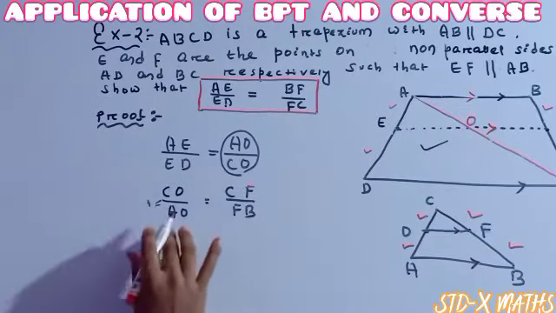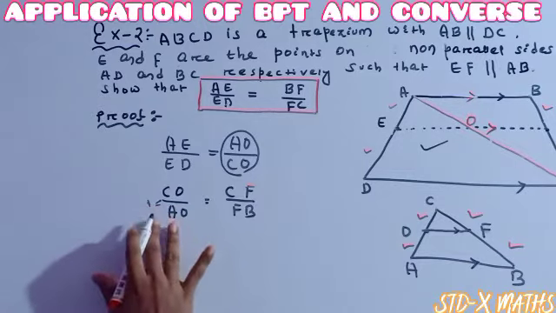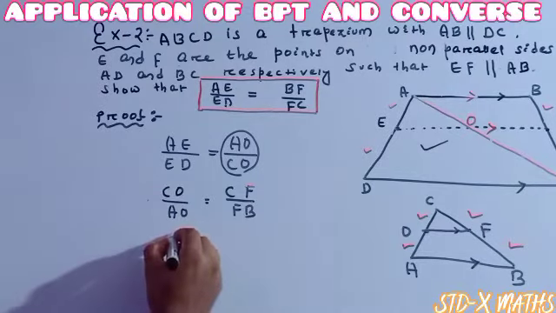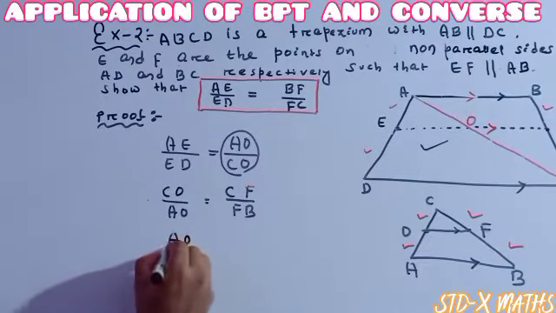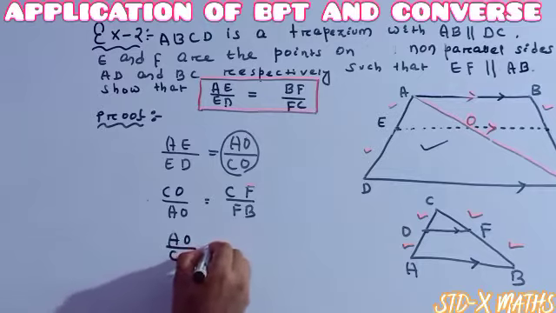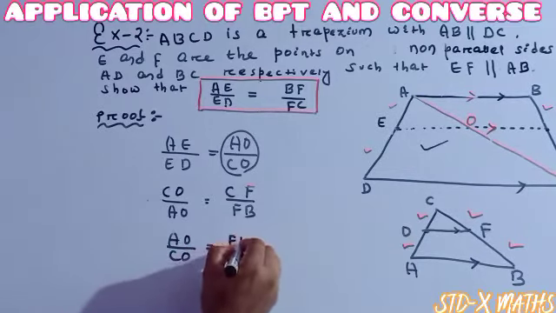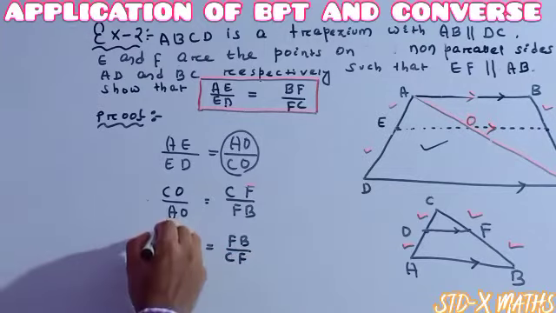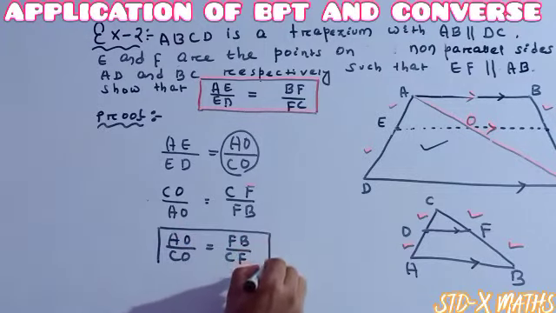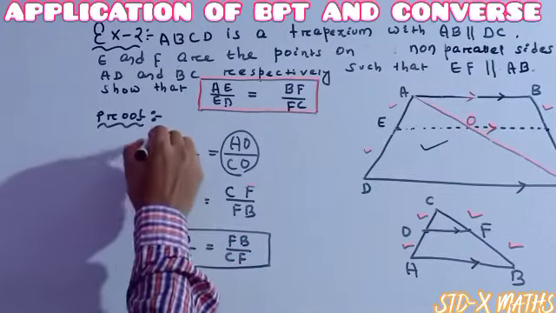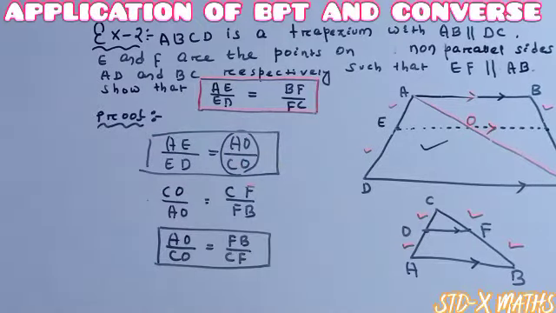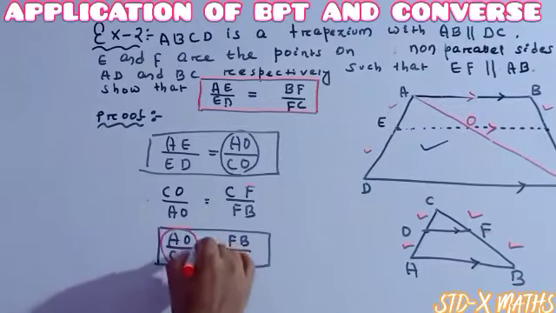See how to make it as the reciprocal. This one is a fraction. It means the reciprocal of this fraction, AO divided by CO, is equal to FB divided by CF. Just see this equation and also see this equation. In both the equations, AO by CO is here, AO by CO is here.